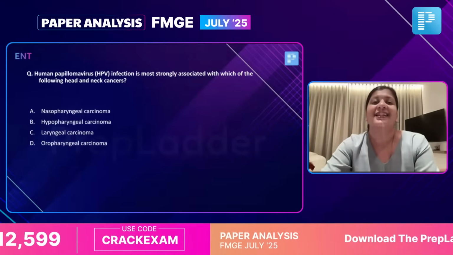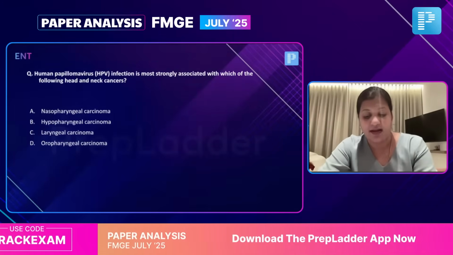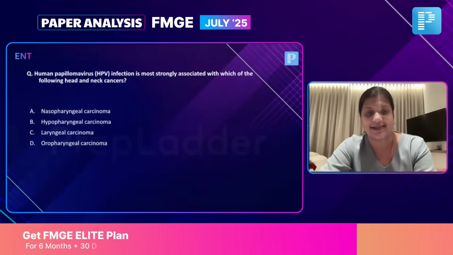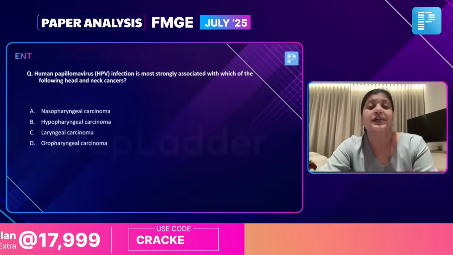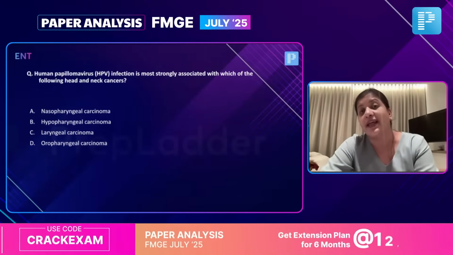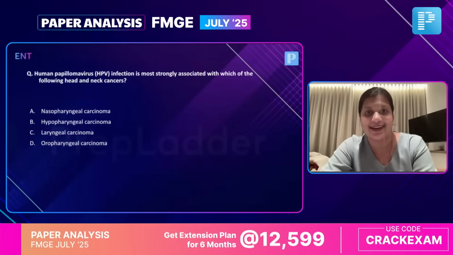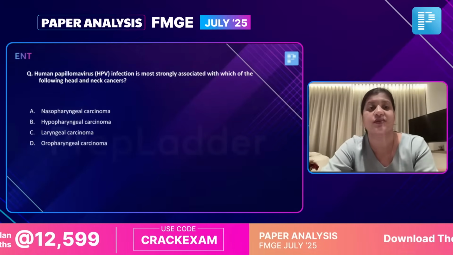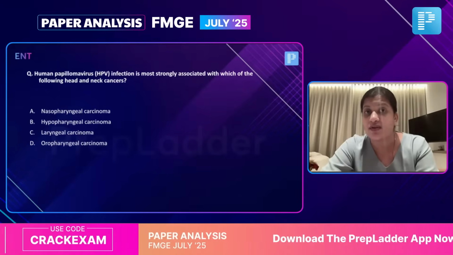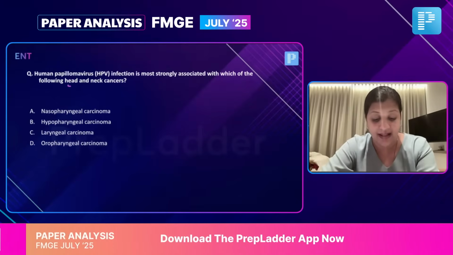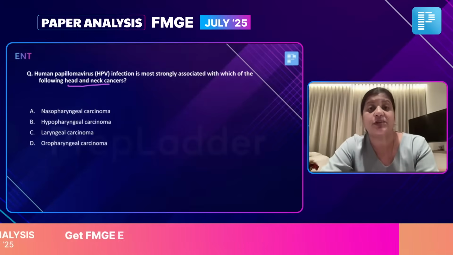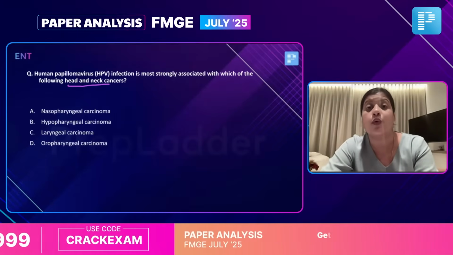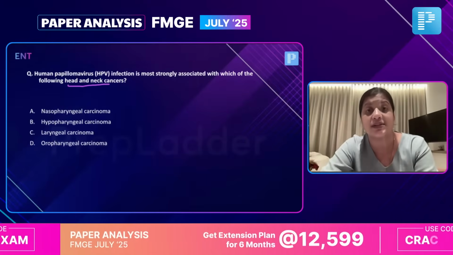Okay. The next question: human papilloma virus infection is most strongly associated with which of the following head and neck cancers? So HPV we've learned is responsible for causing laryngeal papillomas, juvenile onset recurrent respiratory papillomatosis. That's the first thought that strikes your brain when you see this question on HPV. But is that the question? No, they're asking you a question on cancers. So when we talk of HPV related cancers, the first thing that should strike your brain should be oropharyngeal cancers. Yes, the tonsillar cancers.